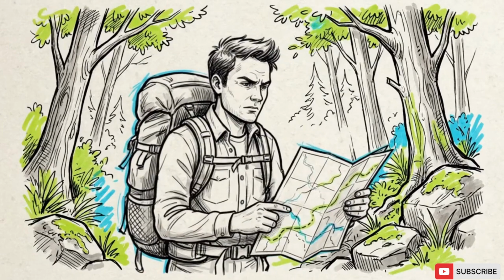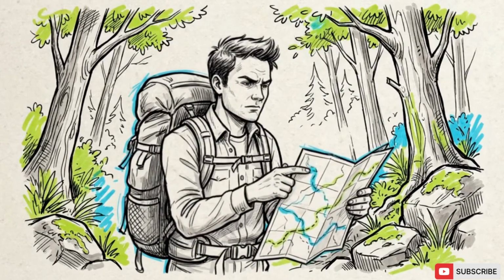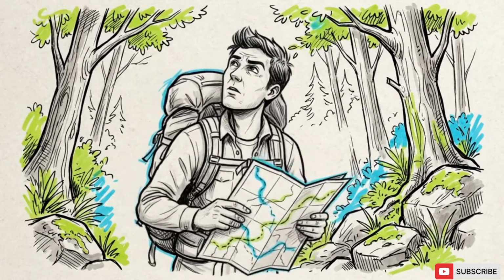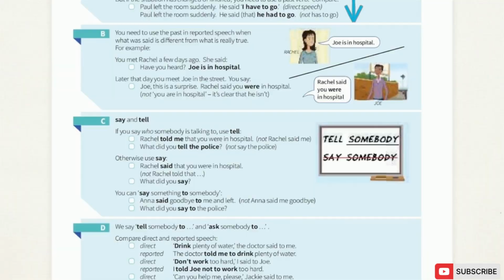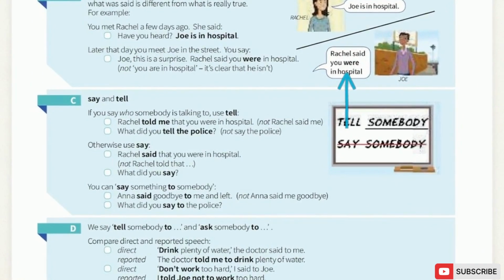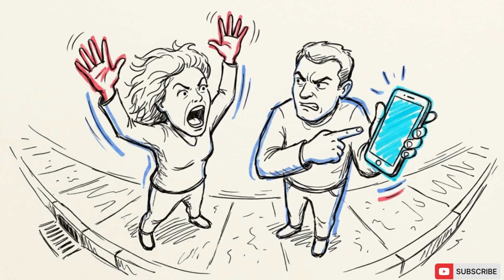We also use these structures when a reported statement conflicts with what we can see in the present. For instance, Rachel claims Joe is in hospital. Later, you meet Joe, who is healthy, on the street. The textbook illustrates this clash. We have Rachel's claim and the physical interaction with Joe. Rachel's claim was made in the past, but Joe is standing right there in the present. Look at the verb required in the response. "Rachel said you were in hospital." Using the past tense here creates distance between the speaker and a claim that is no longer accurate.